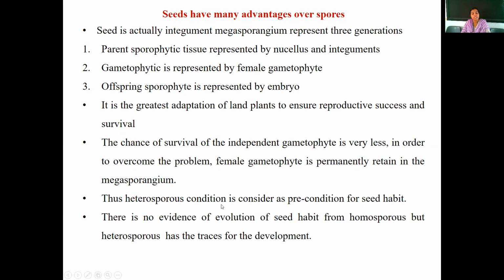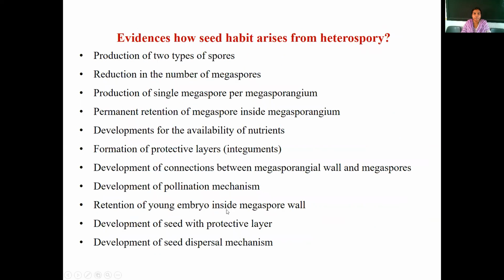So the heterosporous condition is considered a precondition for the seed habit, like a trial and error for the next evolution from spore to seed. This heterosporous condition is a precondition for the seed habit in the coming evolution. There is no proper evidence of evolution of the seed habit from homosporous plants, but there are traces in heterosporous plants that relate more to becoming a seed habit. So that's why we say heterospory has more advantage than homospory. So, the evidence of how the seed habit arose from heterospory.